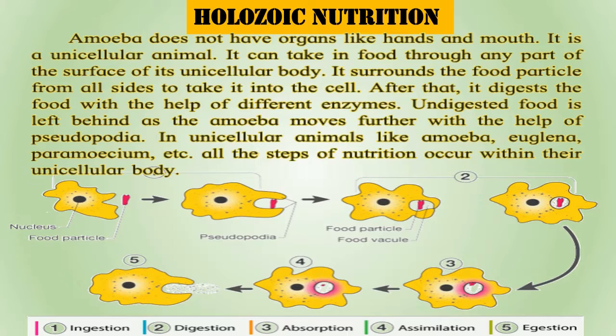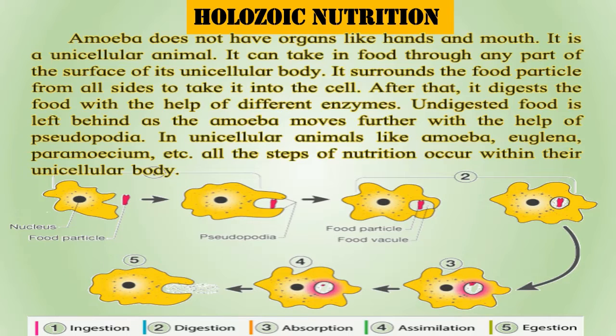That means wherever it finds an organism to eat, from any part of its body, it can take it inside. It surrounds the food particle from all sides to take it into the cell. After that, it digests the food with the help of different enzymes already present in its body, and then the undigested food is left behind as the amoeba moves further with the help of pseudopodia.